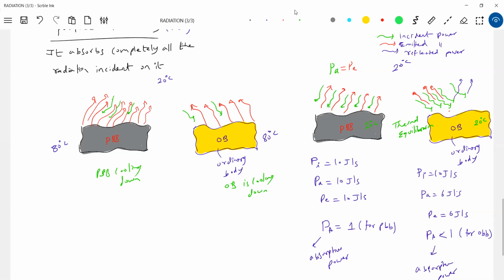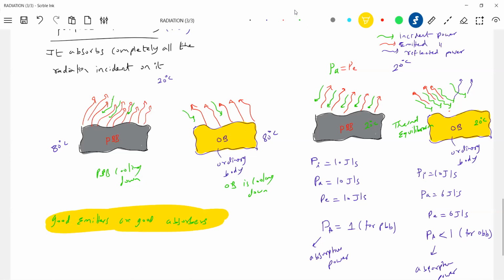Both the perfect black body and our body are in equilibrium. So we can explain everything. So when I compare all this, good emitters are good absorbers. There's one more very important statement: good emitters are good absorbers.